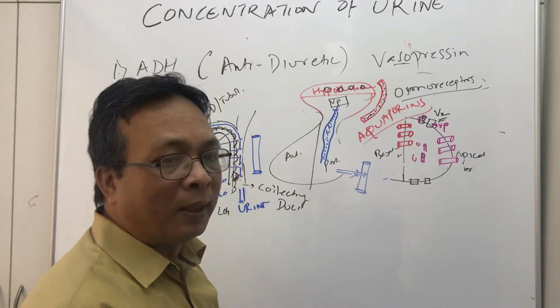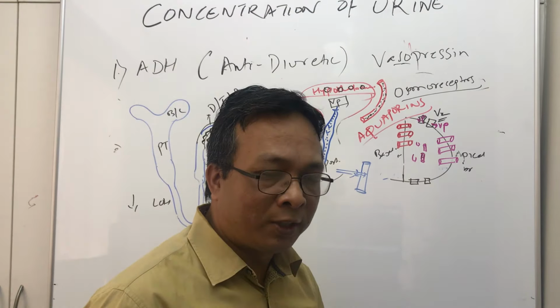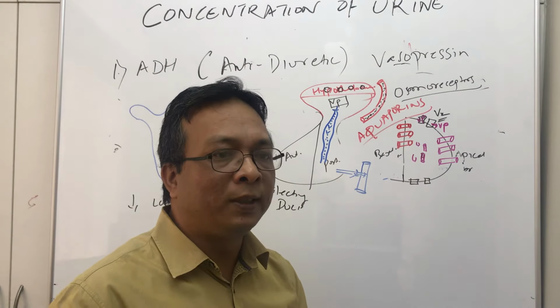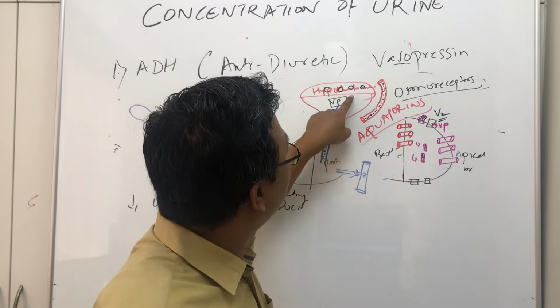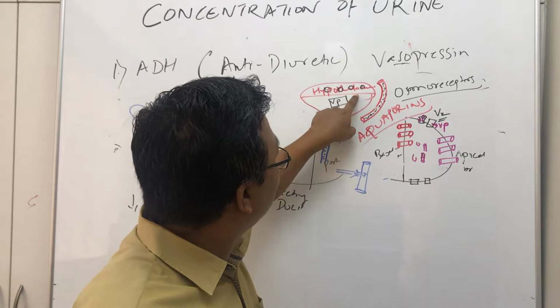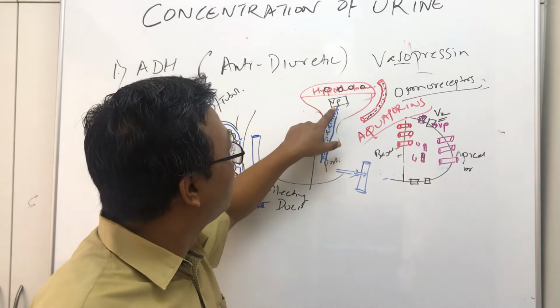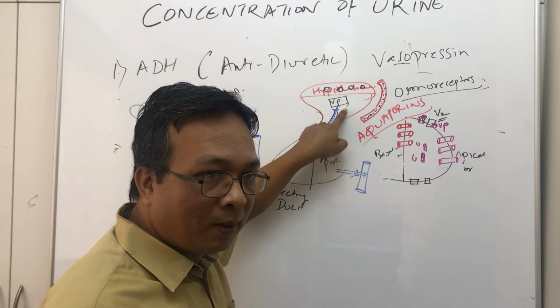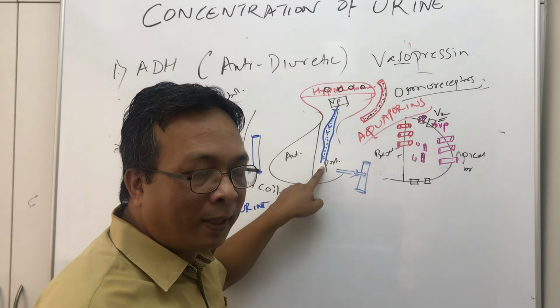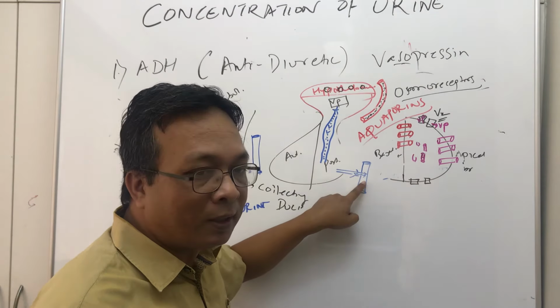So whenever we are in a state of dehydration, the plasma osmolarity in the blood increases, which is sensed by osmoreceptors. As a result, the hypothalamus secretes this hormone called ADH or vasopressin, which comes to the posterior pituitary gland and is secreted into the blood.